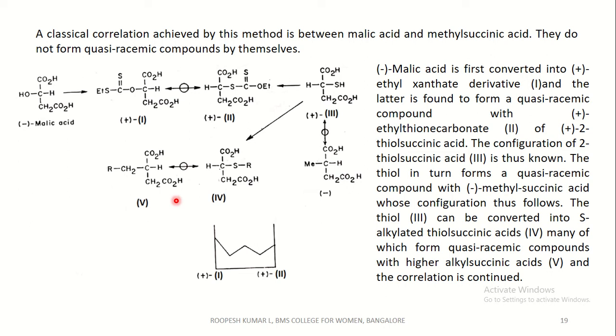If you convert this compound to another compound, the configuration of the product can be found very easily using all these standard molecules. And this diagram is the mixed melting point diagram, where the y-axis is the melting point and the x-axis is the concentration.